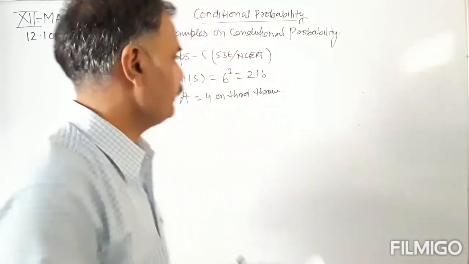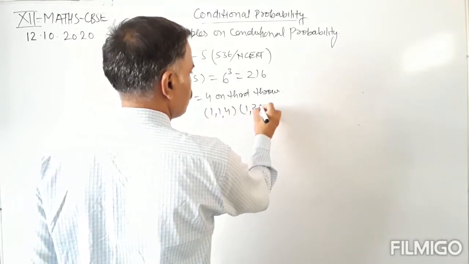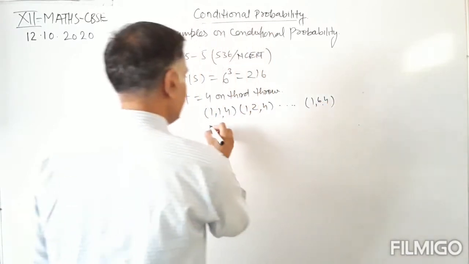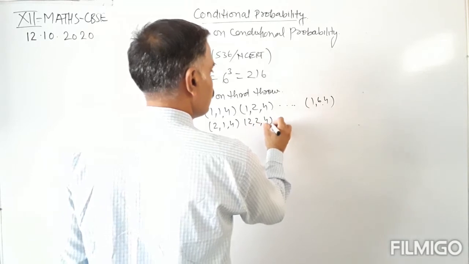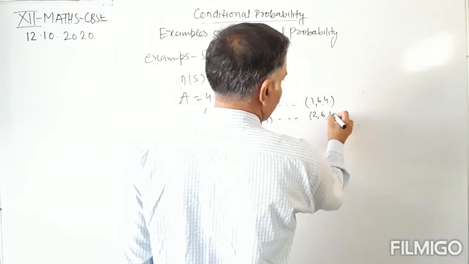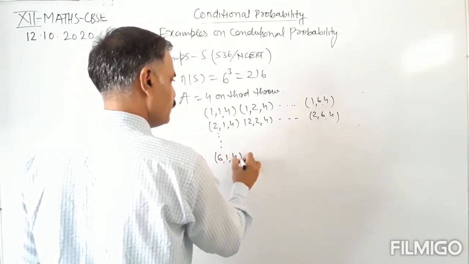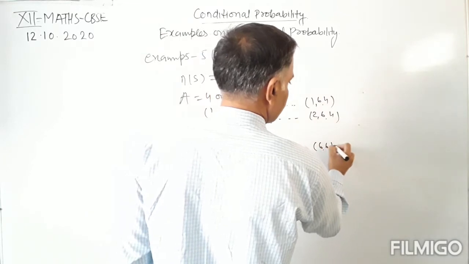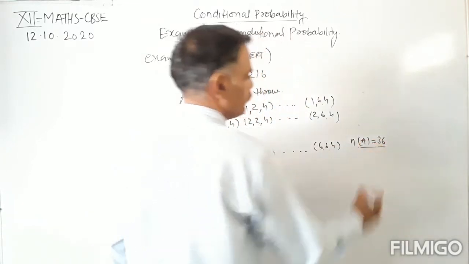And the events will be like 1, 1, 4; 1, 2, 4 and so on, 1, 6, 4 and 2, 1, 4; 2, 2, 4 and so on, 2, 6, 4 and so on, 6, 1, 4; 6, 2, 4, that is 6, 6, 4. Number of elements in A equals 36.